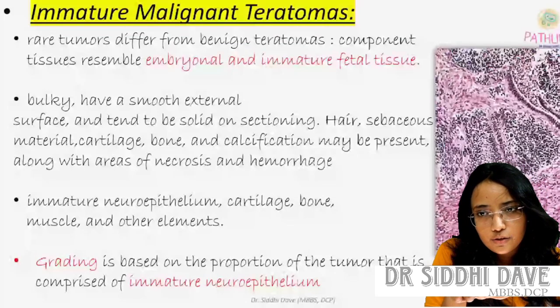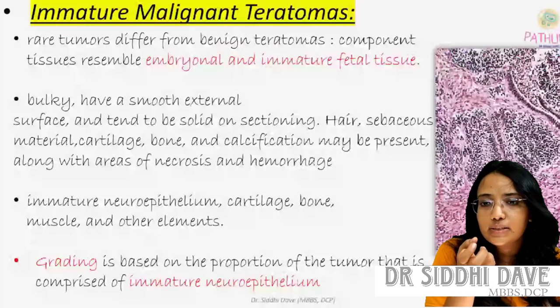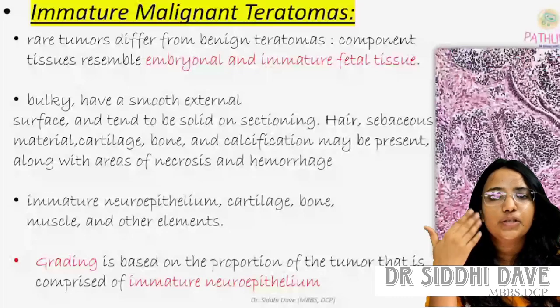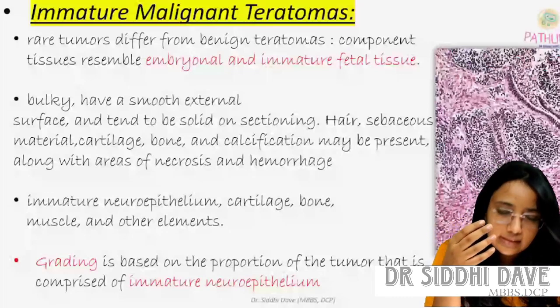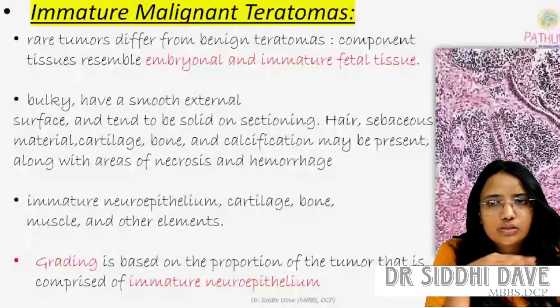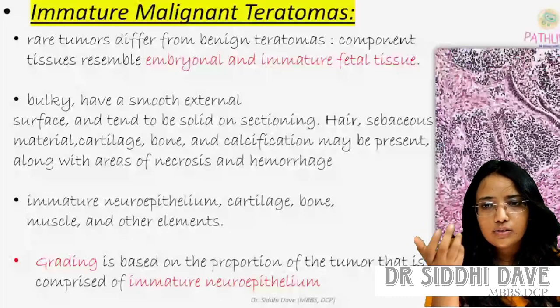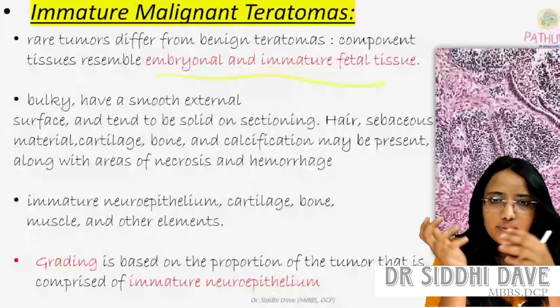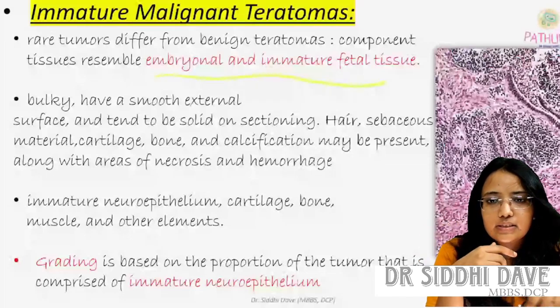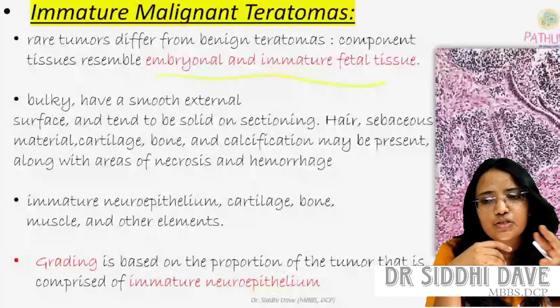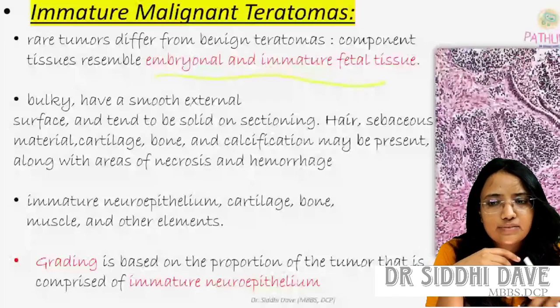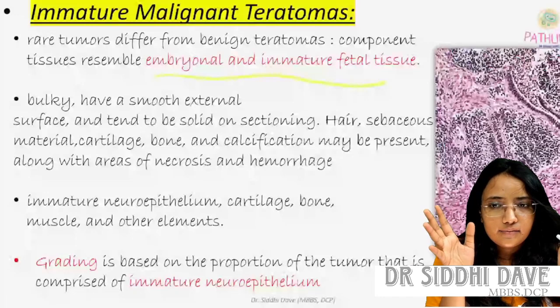It is a rare tumor, different from the benign teratomas. That component of the tissue resembles embryonal or immature fetal tissue. Bulky on gross appearance, it can look like a mature cystic tumor. On sectioning we will see hair, sebaceous material, cartilage, bone, calcification, anything.